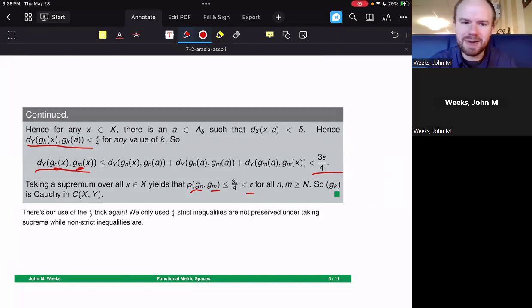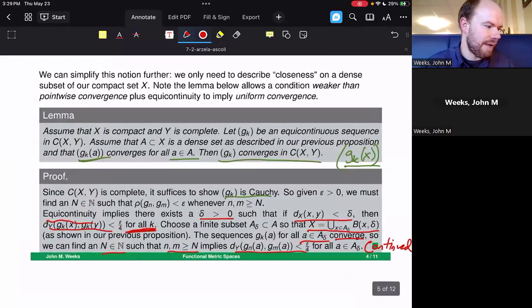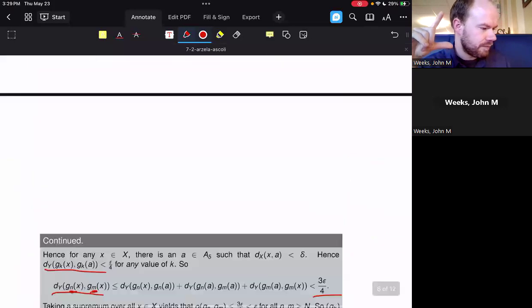Notice that the n and m values that we're getting are n and m values that work regardless of the values of x because of the fact of equicontinuity. Equicontinuity, absolutely indispensable here. And these sorts of properties definitely do not hold if we try and do this with any other types of function. So a huge component of making this lemma work is the fact that we have pointwise convergence plus equicontinuity to make this work.